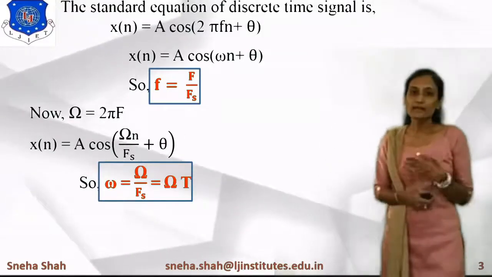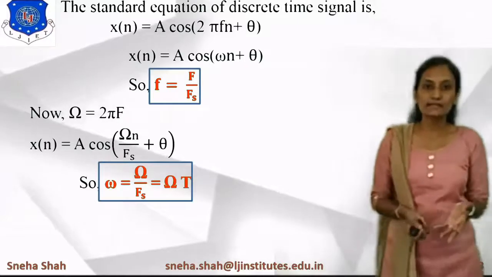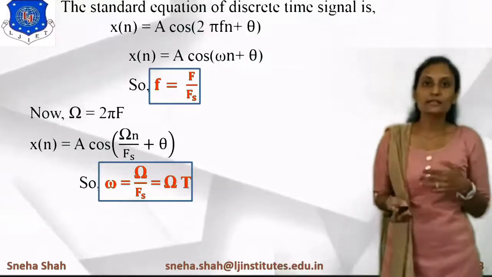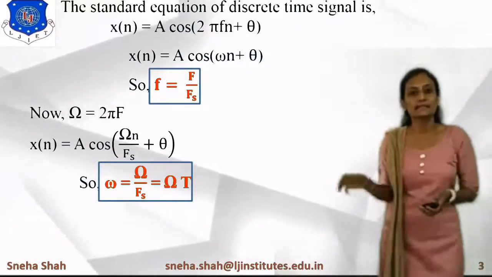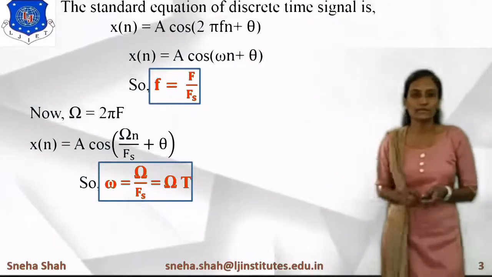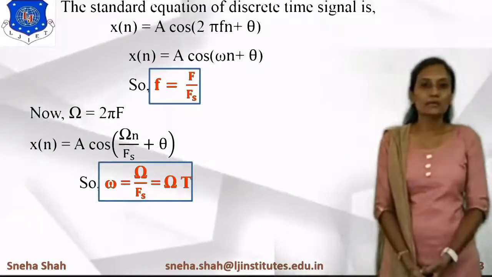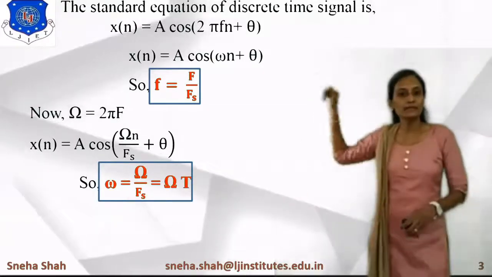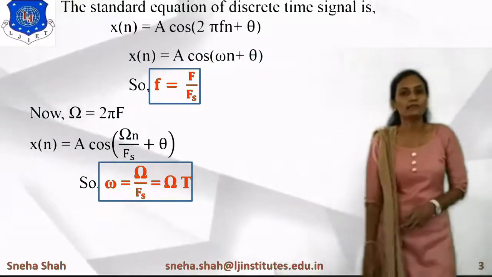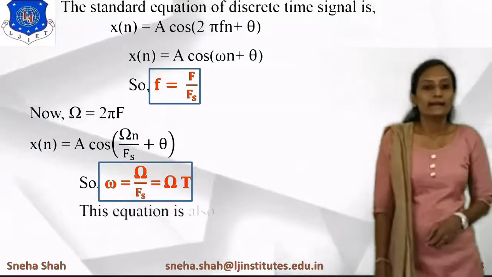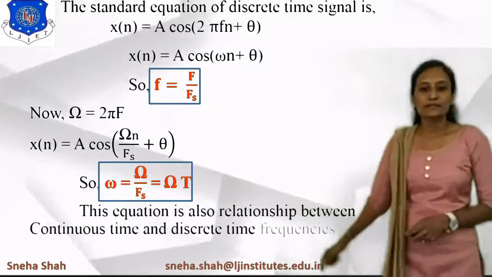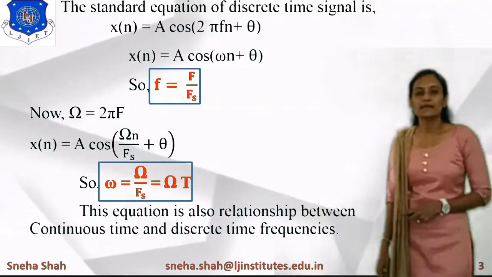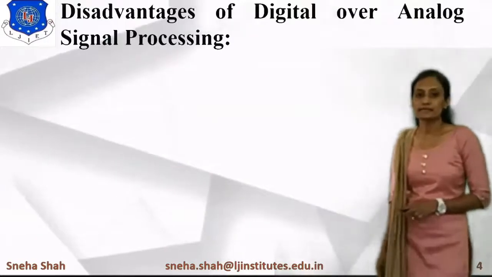Similarly, if we know the discrete time frequencies and want to derive the continuous time signal, then we can easily derive it using these two formulas. This way we can convert from any one form to another, for the simple frequency form or for the angular form. Now this is the relationship between continuous time signal frequency and discrete time signal frequency.